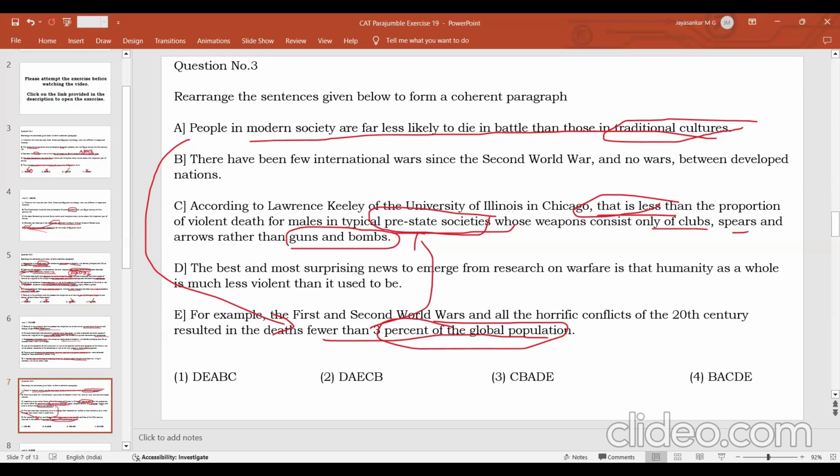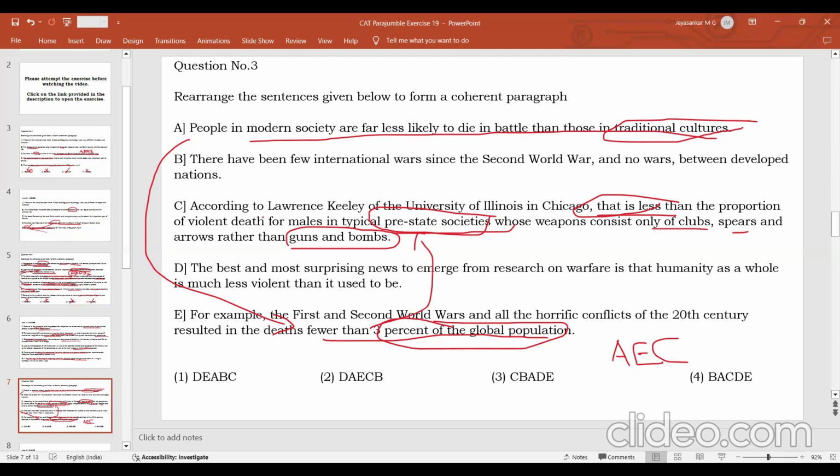So first you state a theory, then you support the theory using these two statements. So A is the theory that says that people in modern societies are less likely to die in wars than in traditional cultures. Then we talk about the people who died in the wars in the modern society, then compare it with the number of people who died in the pre-state societies or the olden societies. And these three statements will justify the claim in statement A. So by putting these three together, we can say that modern society people are less likely to die in battle.